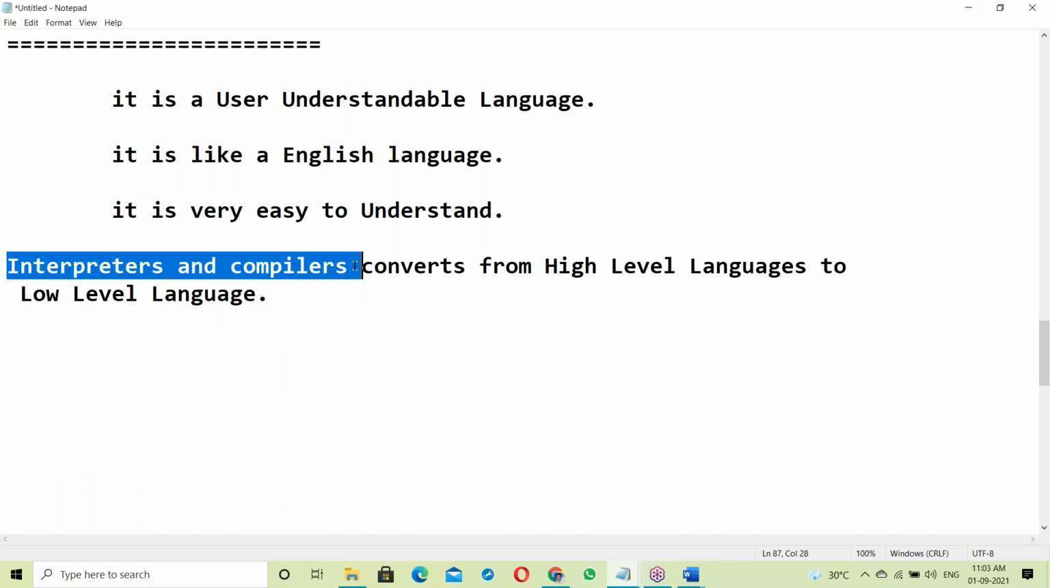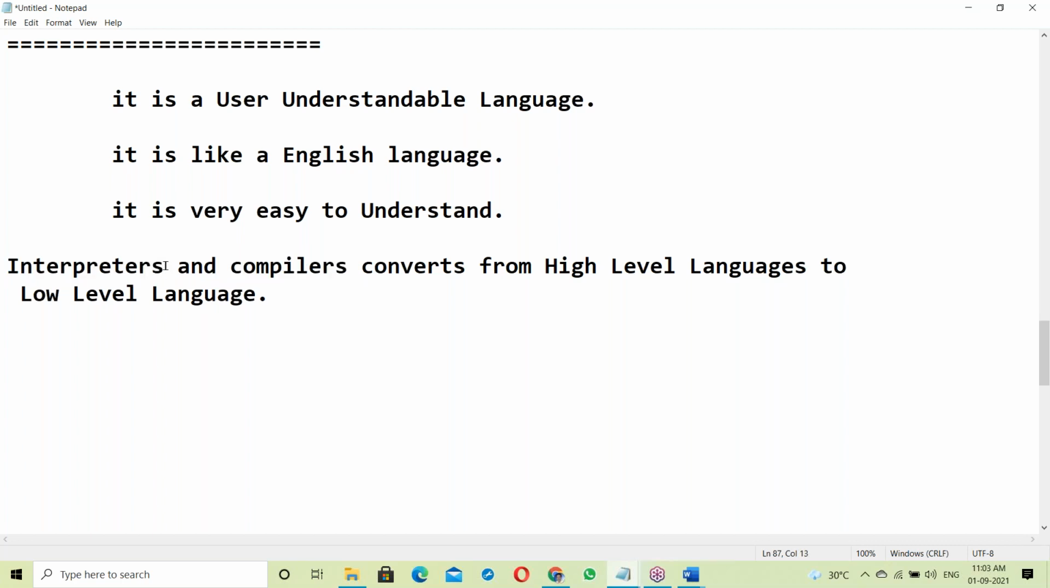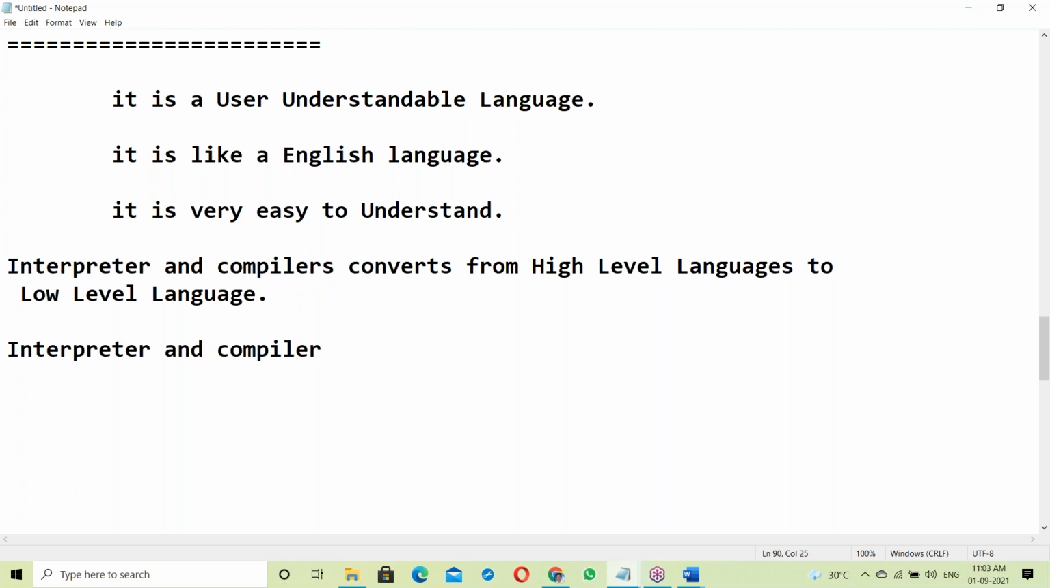So what is an interpreter? What is a compiler? This is a very important topic for Java. To understand Java, you must have this knowledge. This is minimum knowledge every software engineer must have. Does Java depend on an interpreter or a compiler? We should discuss the difference between interpreter and compiler.